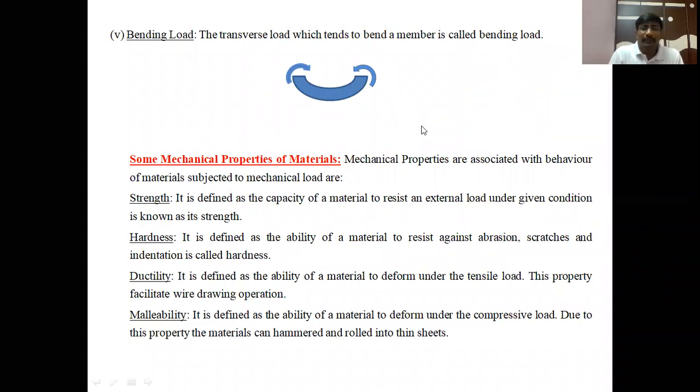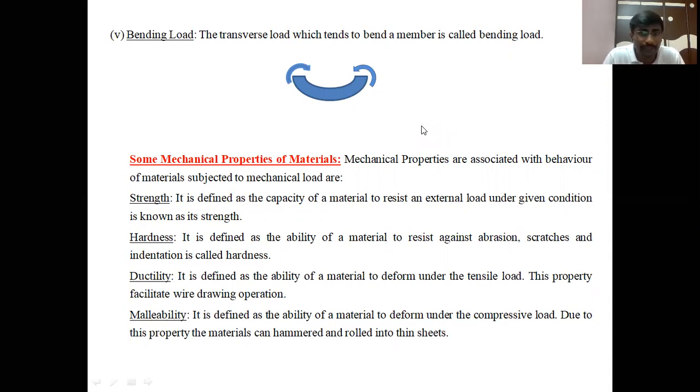Coming to the mechanical properties of materials. Before going into the subject, we have to know some material properties, based on how the material behaves. Mechanical properties are associated with the behavior of the material subjected to mechanical load.